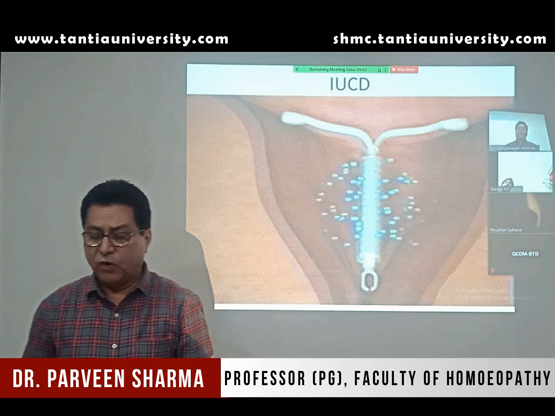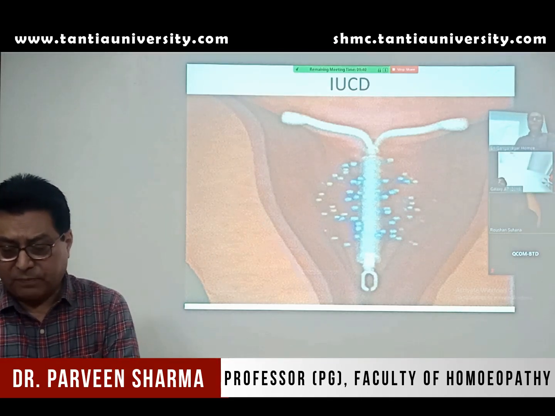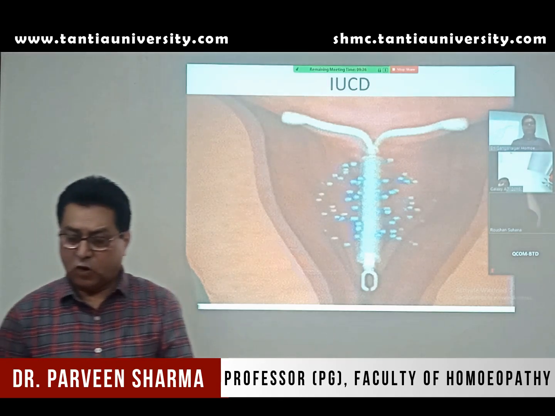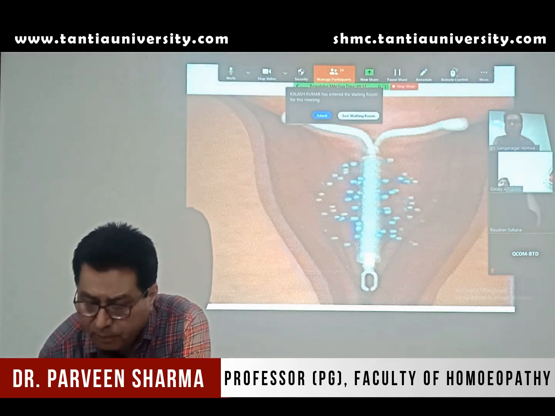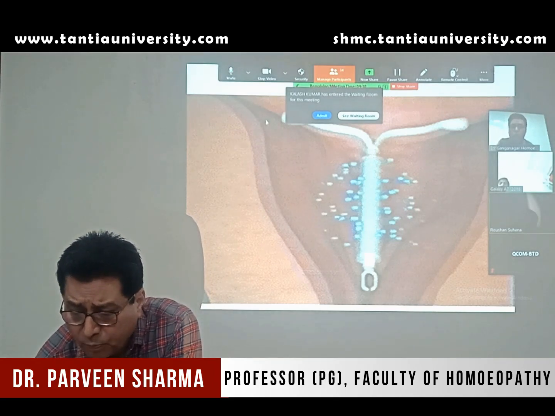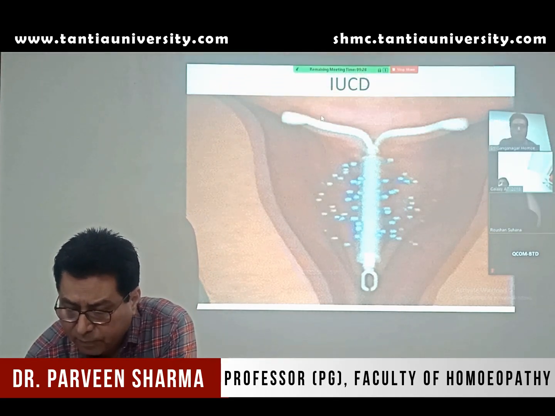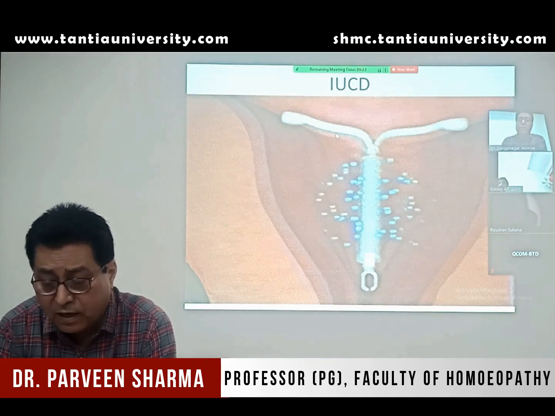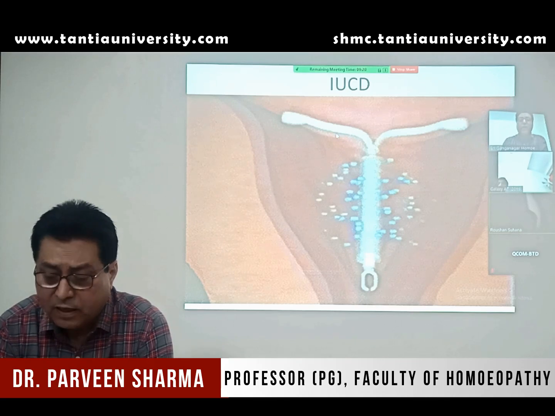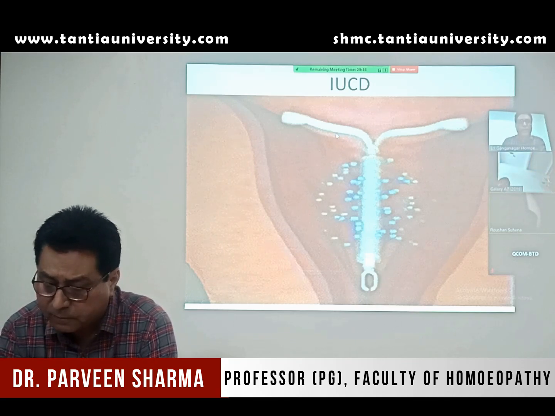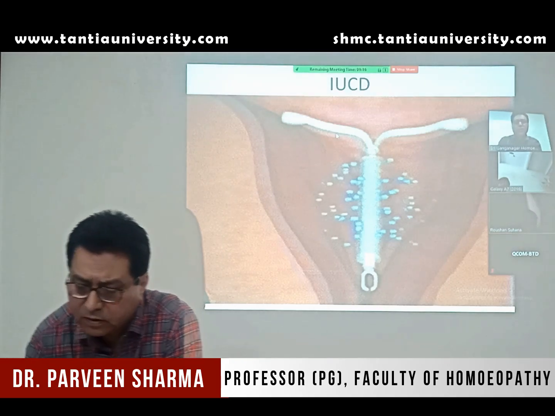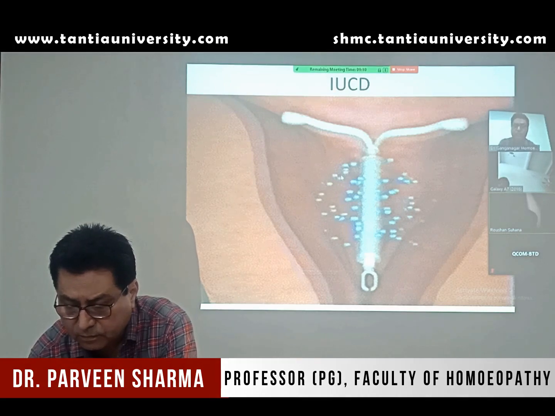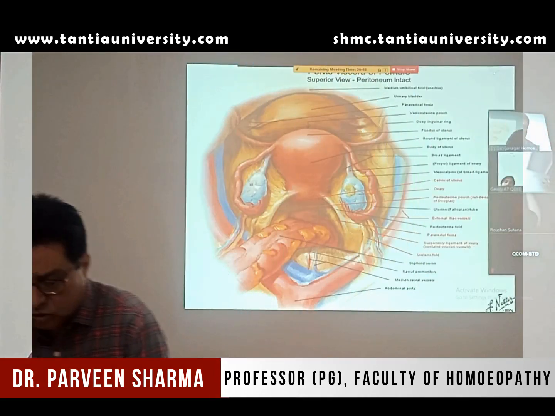Then finally IUCD, intrauterine contraceptive device. In this, the copper T, if you have heard the name, copper is a metal, and the T is a T shape. So to prevent pregnancy, the copper T is kept within the female reproductive organ. When the sperm come in contact with this copper, those sperm are destroyed, so that pregnancy cannot occur. So this is the IUCD. It will destroy the sperm. Short note topic.